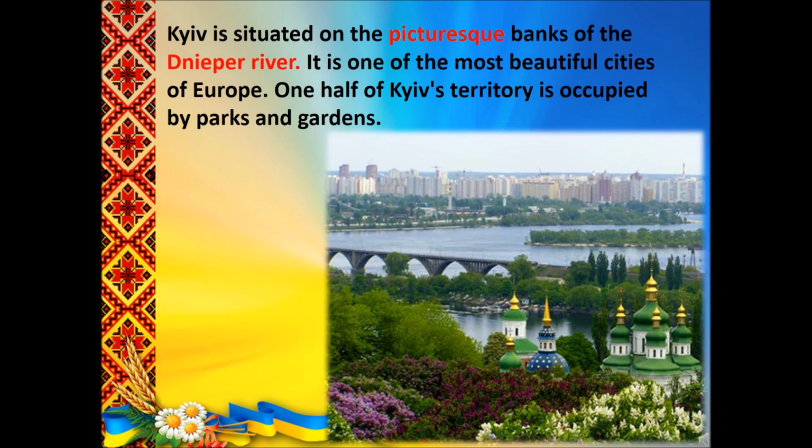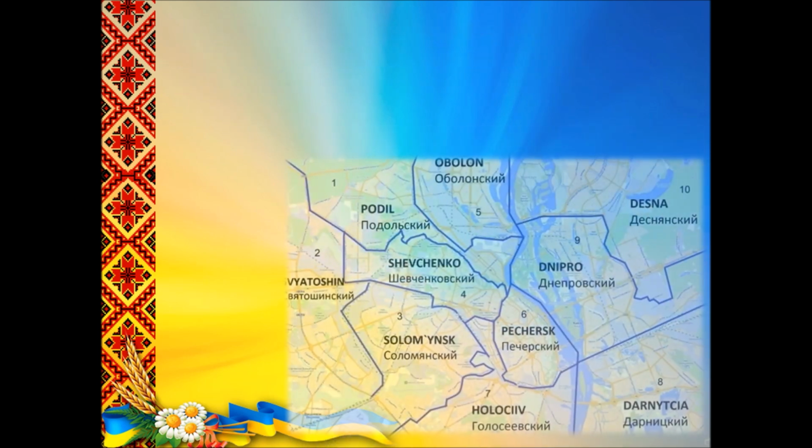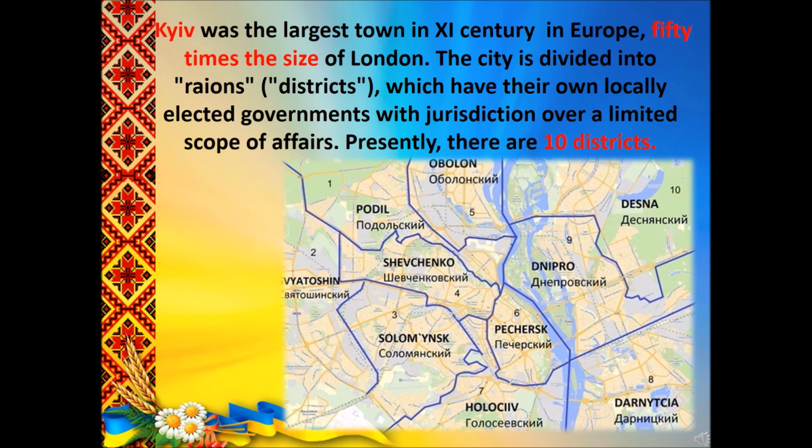Kiev is situated on the picturesque banks of the Dnieper River. It is one of the most beautiful cities of Europe. One half of Kiev's territory is occupied by parks and gardens. Kiev was the largest town in 11th century in Europe, 50 times the size of London. Can you imagine it? The city is divided into rayons, districts, which have their own locally elected governments with jurisdiction over a limited scope of affairs. Presently, there are 10 districts. You can see them on the map.